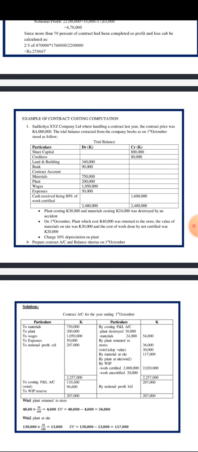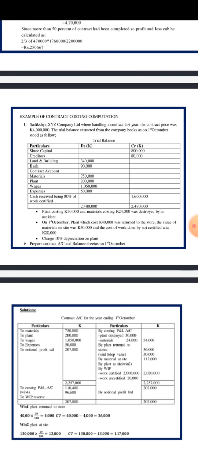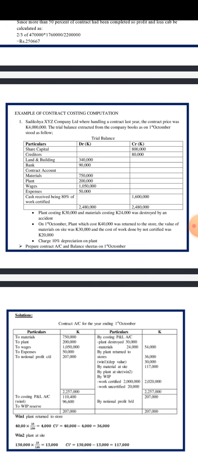Okay, so now let us look at this other question, which is in a different way than the one that Suman presented. Here we can see that this question has a trial balance and those additional informations. So let us quickly start.